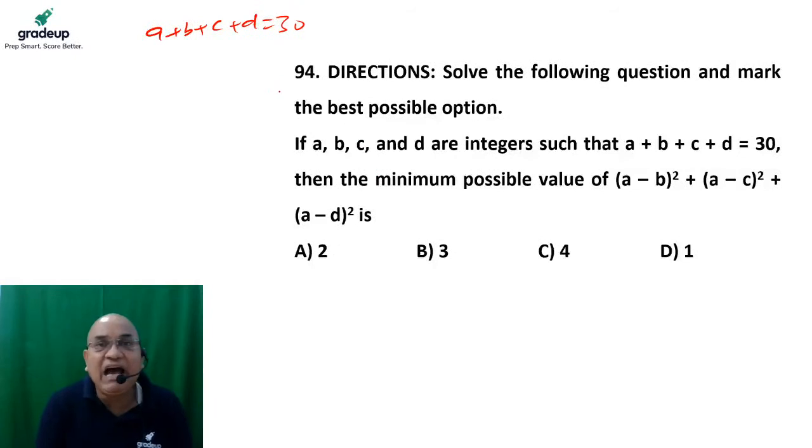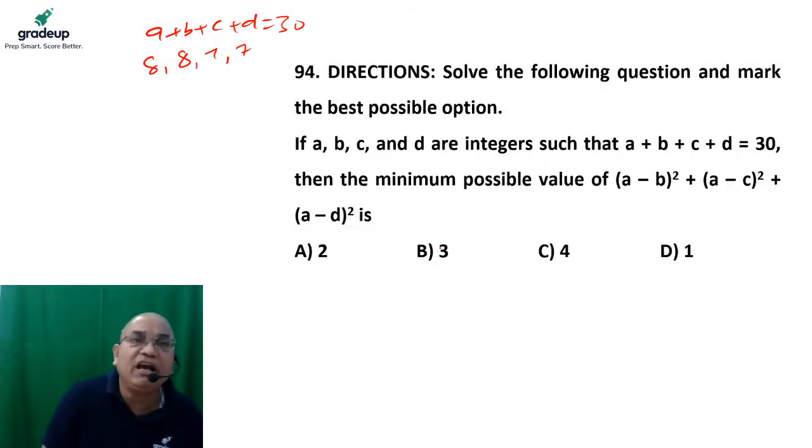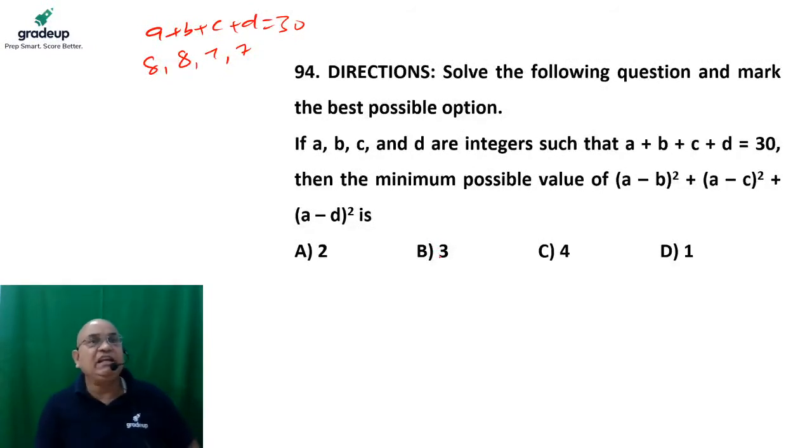Because a, b, c, d are integers, the nearest possible value of that is nothing but what? The value of two of them is 8 and the value of two of them would be 7. The nearest possible integer values of a, b, c, d: any two of them is equal to 8 each and any two of them is equal to 7 each. Now according to the given relationship, we have to decide which one could be 8 and which one could be 7. If let's say a is equal to 8 and b is equal to 7, then the value of this part would be 1.